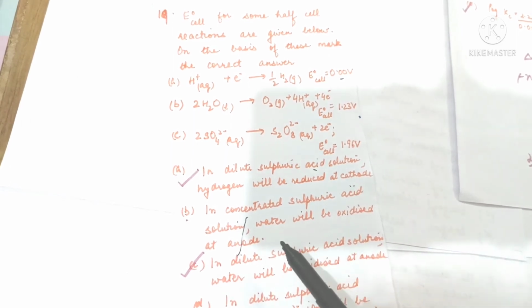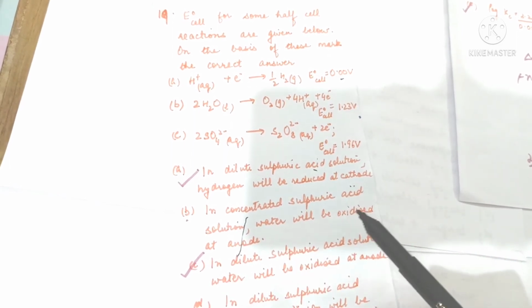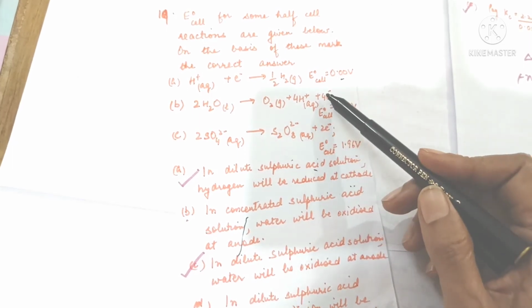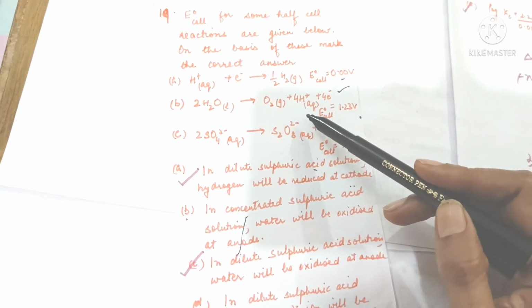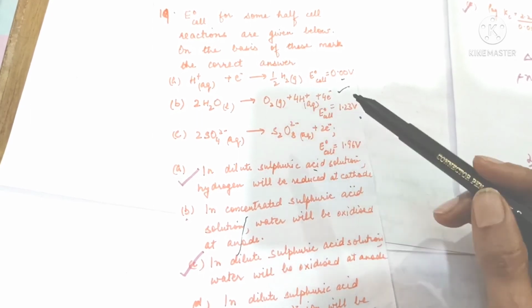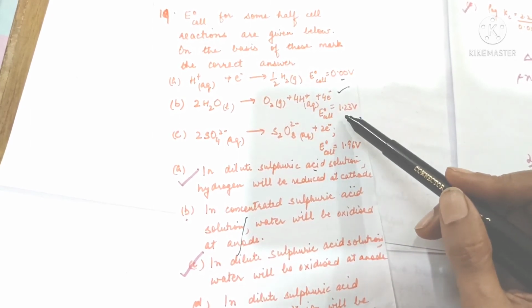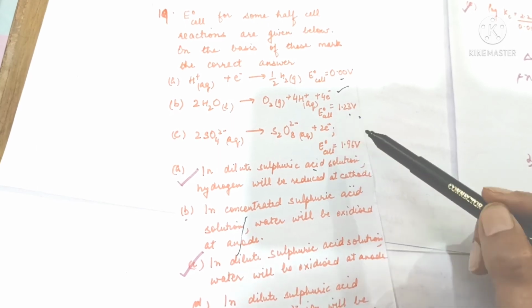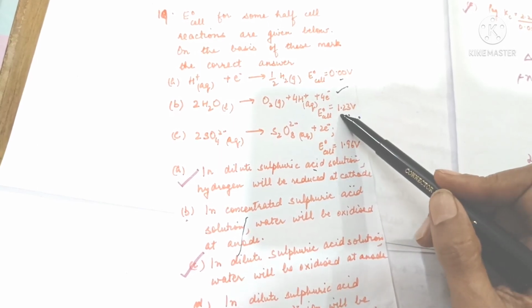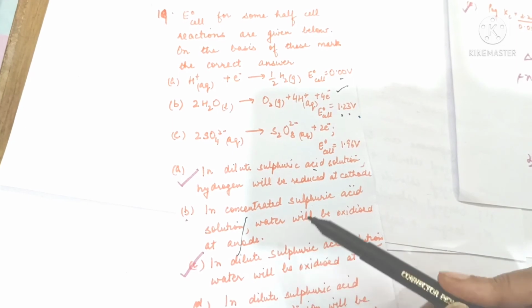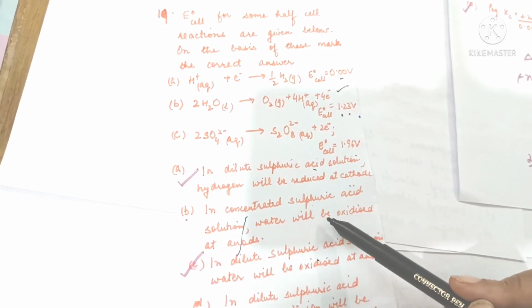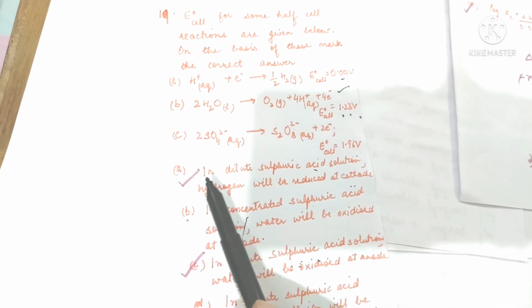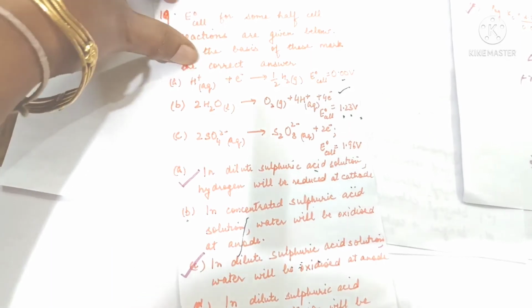But whereas at anode, out of these two, this reaction will most probably occur. That is, water will give electrons and form oxygen gas, and the E0 potential for this is less than that of this. So this is going to occur. But out of these two, this will occur in dilute sulfuric acid and not in concentrated sulfuric acid. So option C. In all, option A and C are the correct answers.